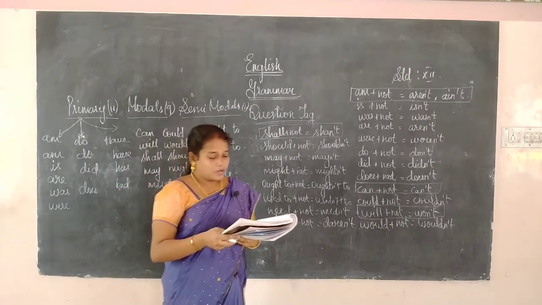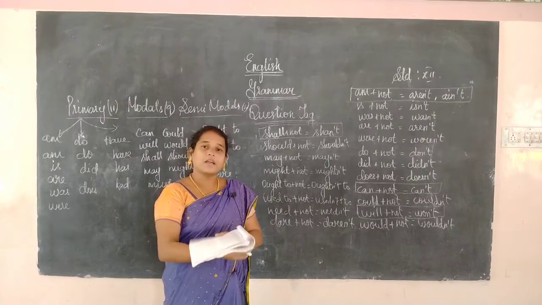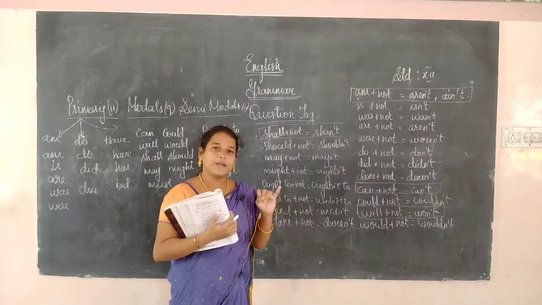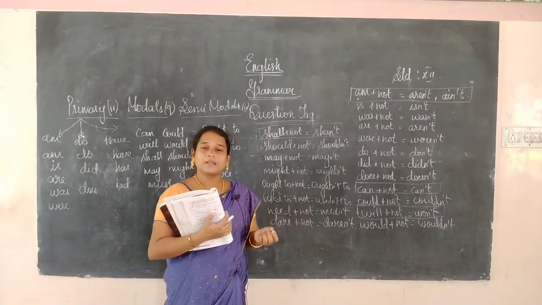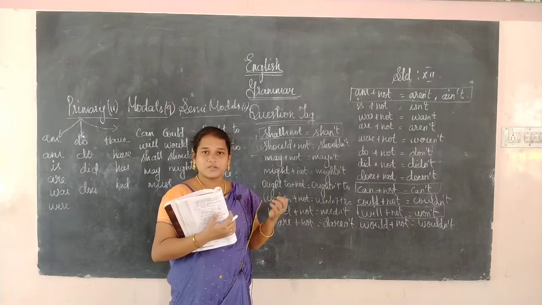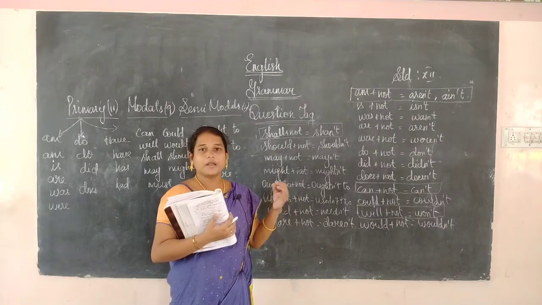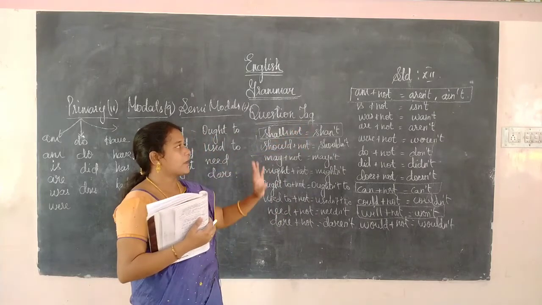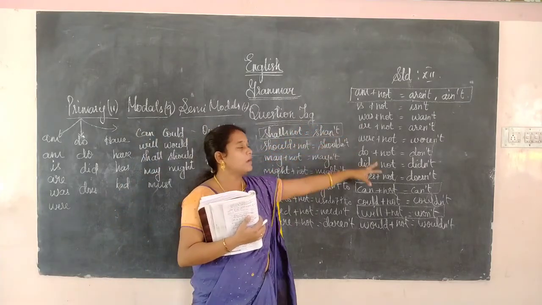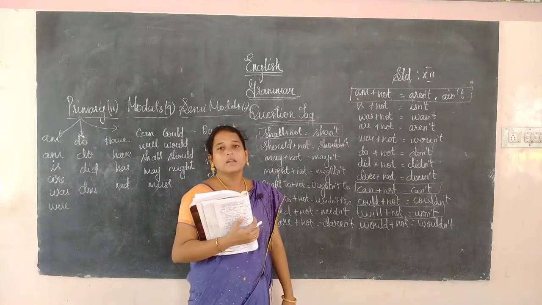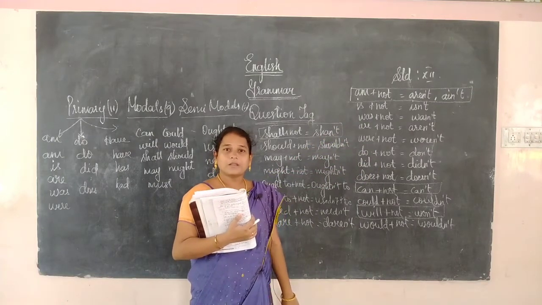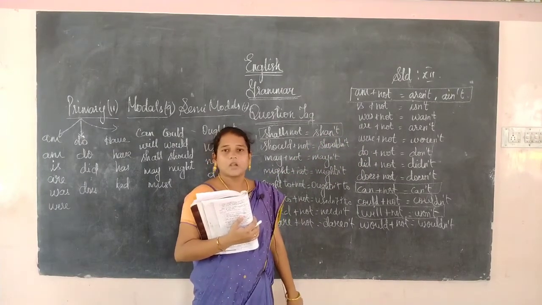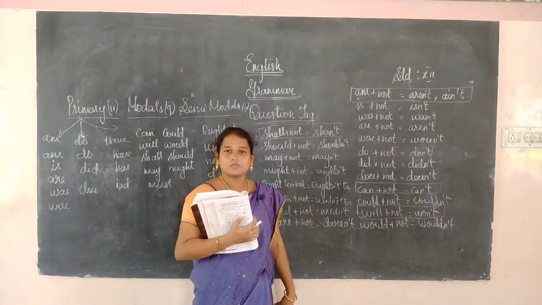Okay, my dear, let us see what is given. First, I told you the rule. First, we have to find the auxiliary verb. If the auxiliary verb is positive, we have to change it into negative. If it is negative, we have to change it into positive. The negative form should be in the contradictory form. Then we have to supply the suitable pronoun. I hope you know what the pronouns are.